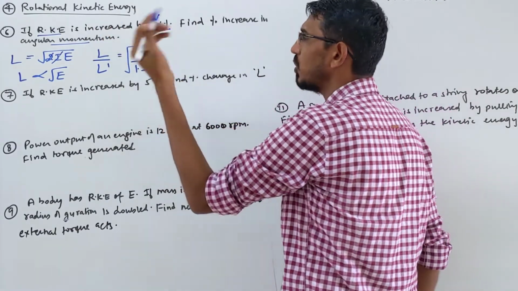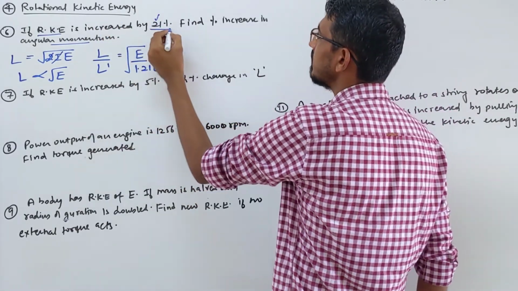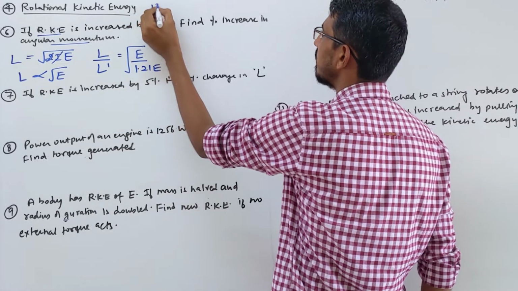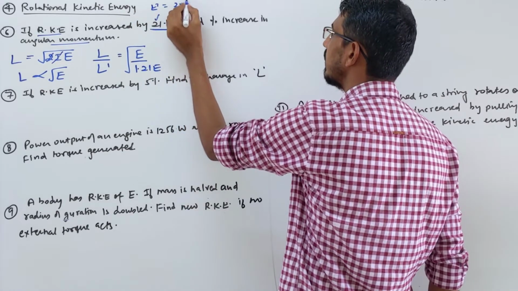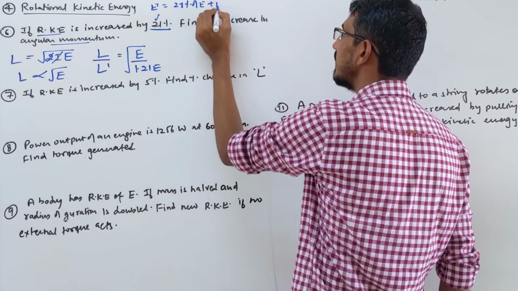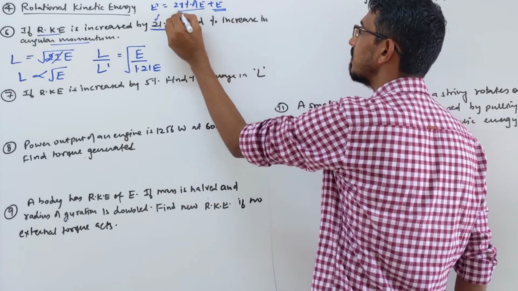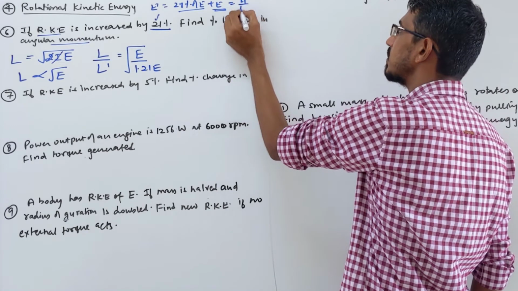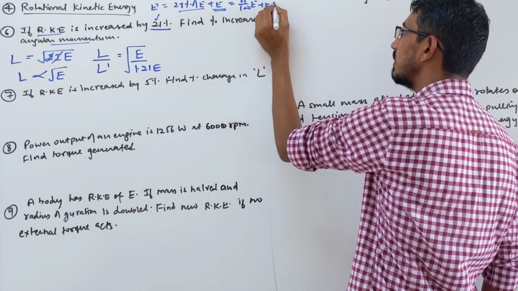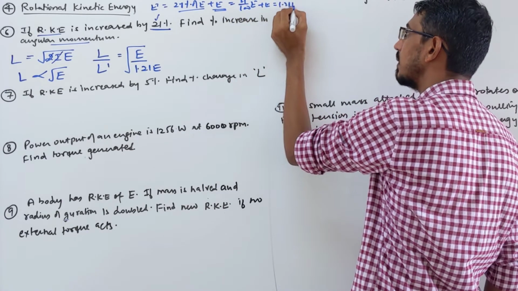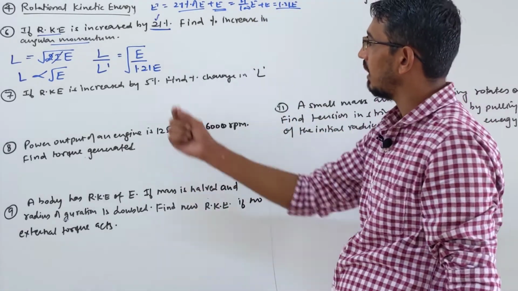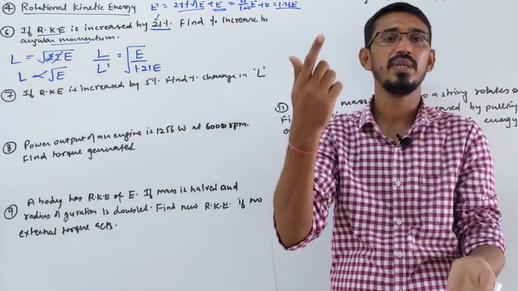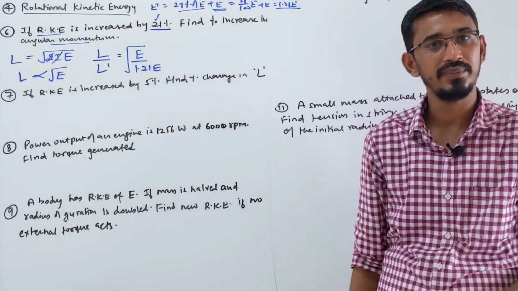We want to find the new value. The new value is increased by 21%. So the new value E dash is 21% of E plus E, right? In this E, we are increasing 21% of E itself. So how much does it become? 21% means 21 by 100 E plus E. So this becomes 1.21 times, like this one, right? So directly you can do it like this: if something is increased by 21%, it becomes 1.21 times.